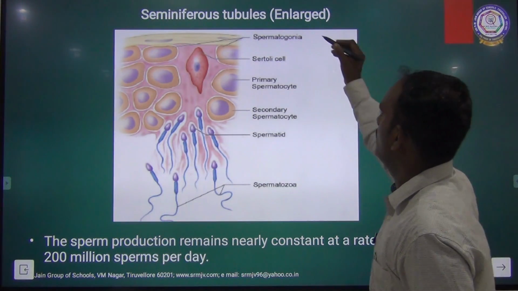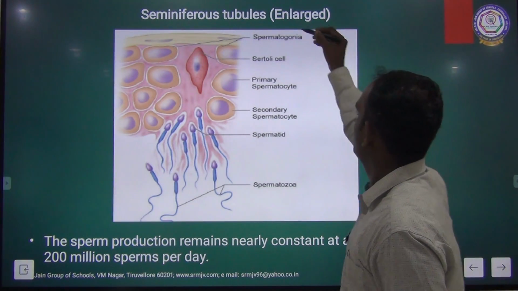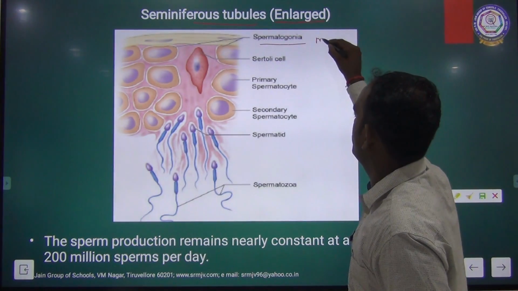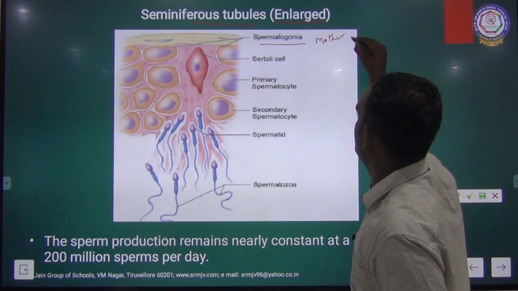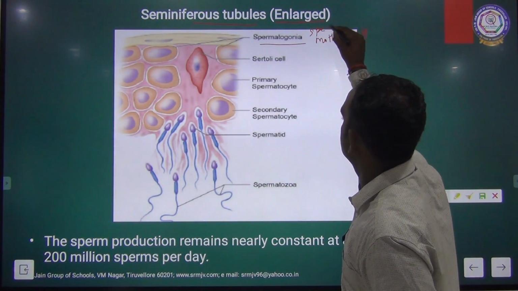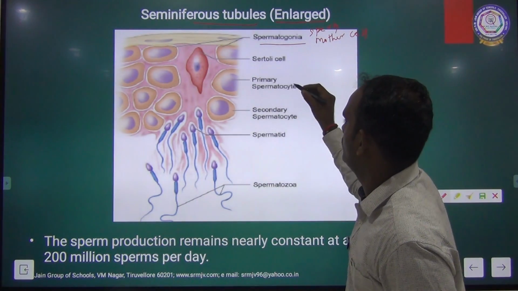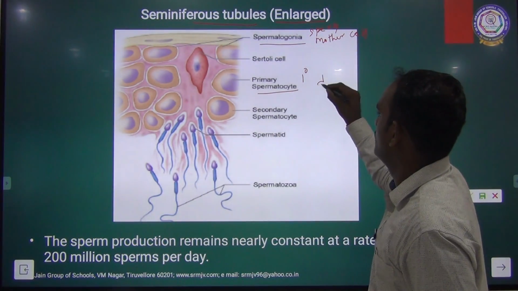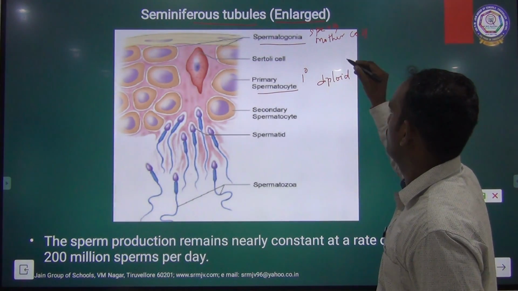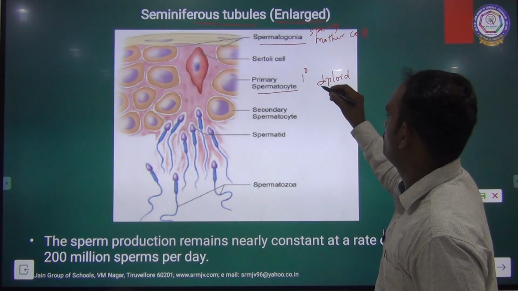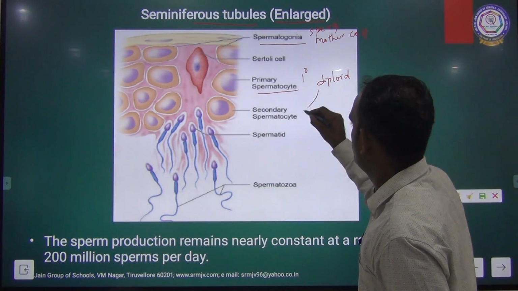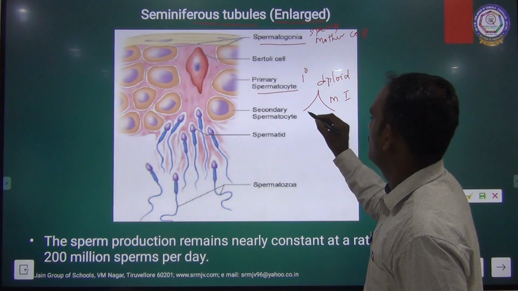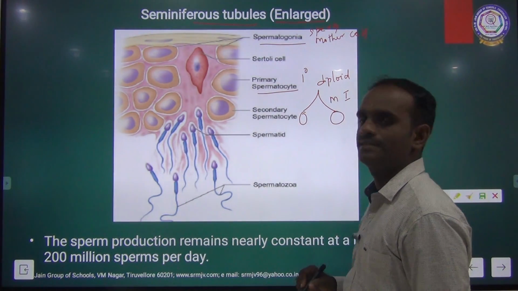This is the enlarged portion of seminiferous tubules, and this is the spermatogonia, the sperm mother cell, and it changes into primary spermatocytes. It is diploid. After that, this primary spermatocyte undergoes meiotic cell division 1 to form secondary spermatocytes.